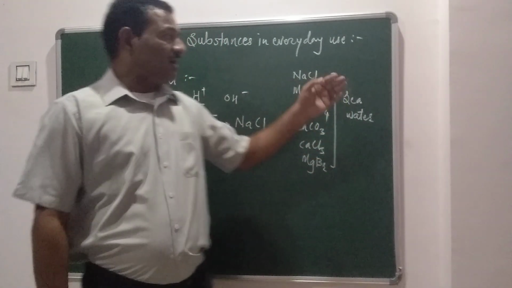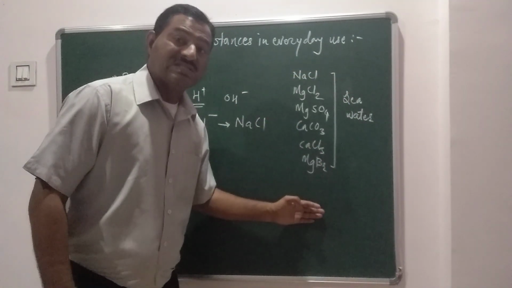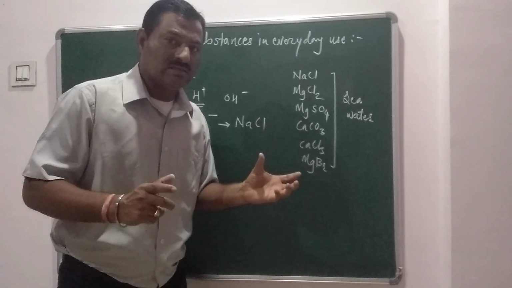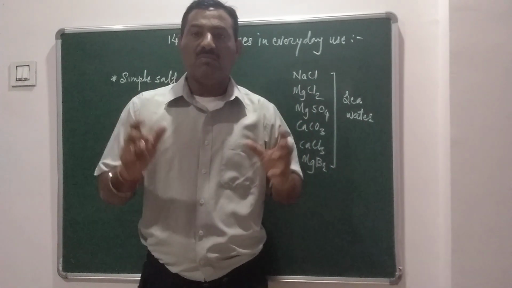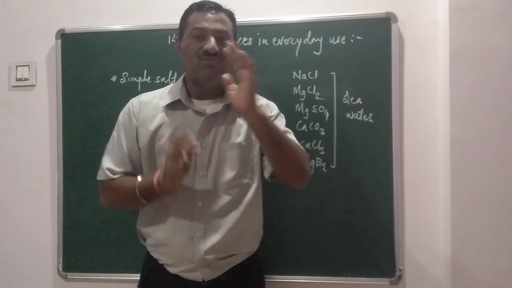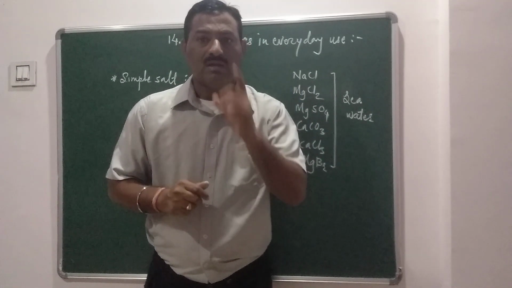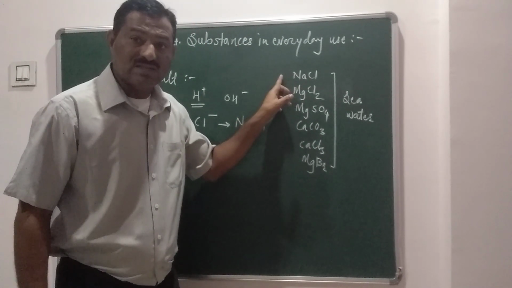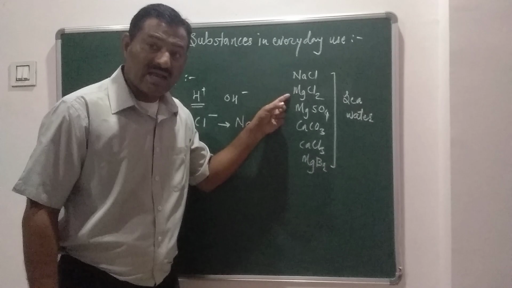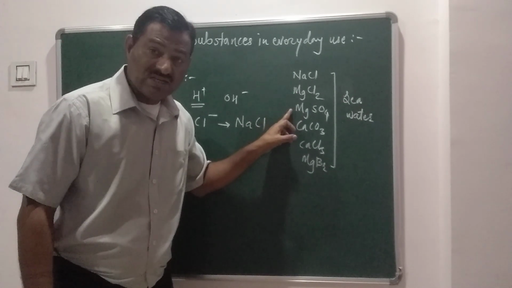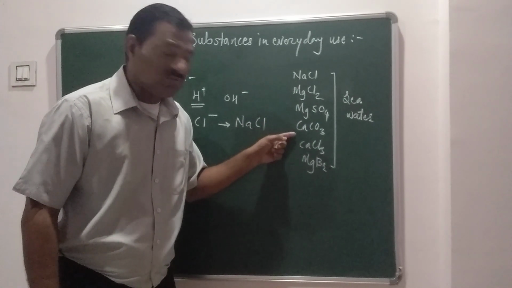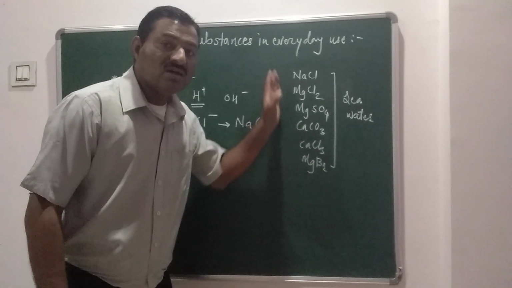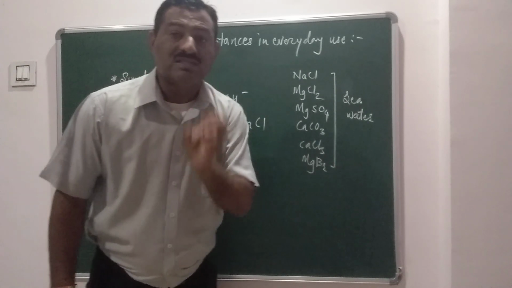Now look at some salts which are present in seawater. You know that seawater is very saline, very salty in taste. It has a large number of salts present in it. Which kind of salts are present in seawater? Look at the blackboard. The salts present are NaCl, that is sodium chloride, second magnesium chloride, then magnesium sulfide, after that calcium carbonate, calcium chloride, and last magnesium bromide. These are some common salts present in seawater.